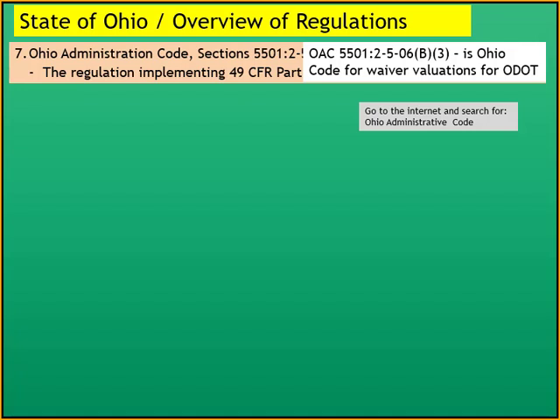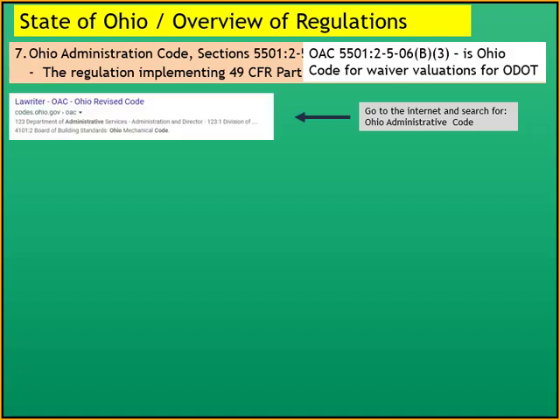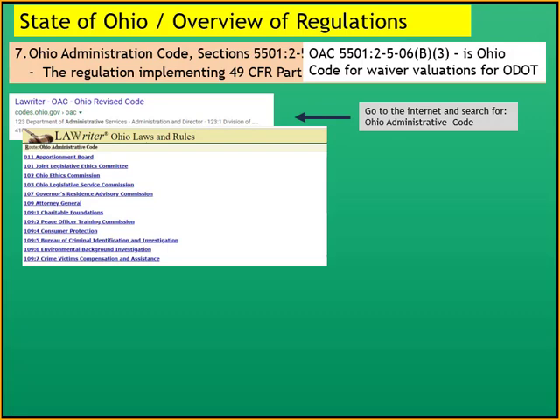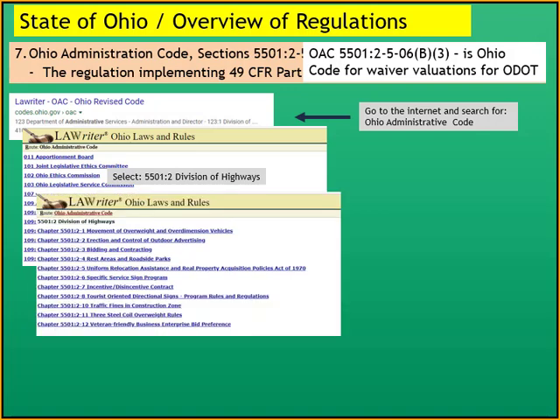So we'd go to the internet, we'd search for Ohio Administrative Code, pops up Law Writer, we would click on it, and up pops the various administrative codes. Now remember, we're looking for 5501, so we're going to have to scroll down a ways. And we eventually get to 5501, and we want to select 2, which would be Division of Highways. We click on it. And then we would look for 5501:2-5, which is the Relocation Act.